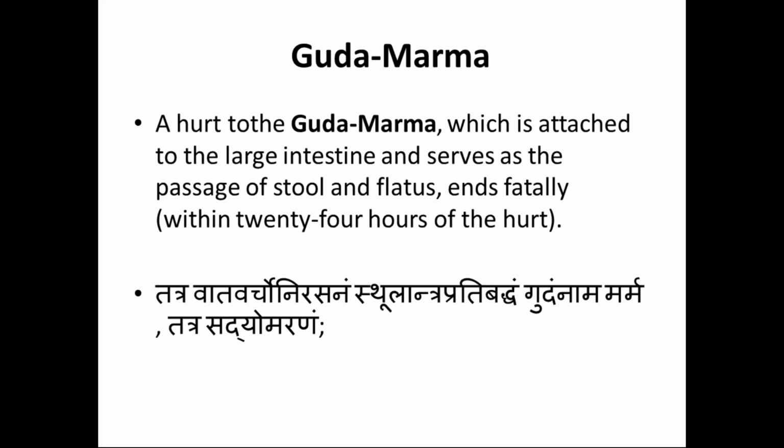Very good. Next, the outer portion of the pelvis, the area present between two thighs. What is it called? Perineum.